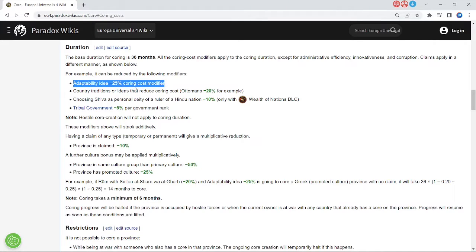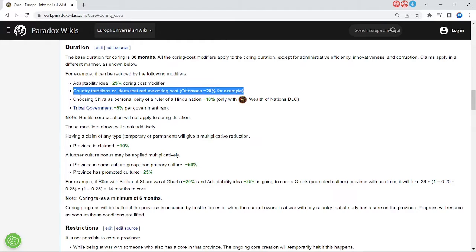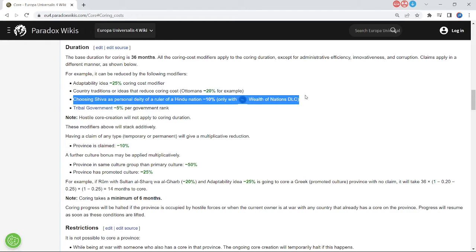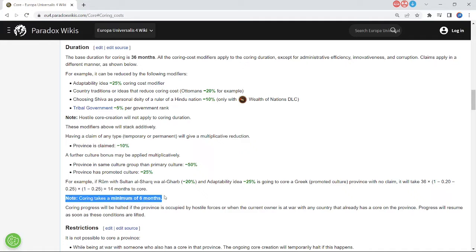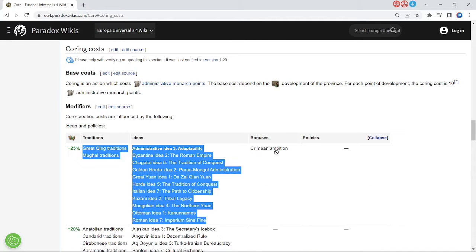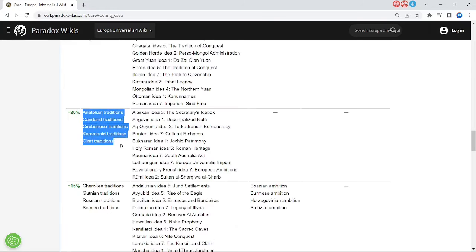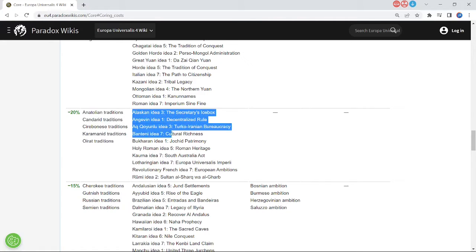I'd like to talk about a really powerful mechanic in the game known as core creation costs, and more specifically something called coring duration. So core creation costs, as you might know, reduces the amount of admin points that you need to use to core a province, right? And ideally, you'd like to get that as high as possible. You can get it up to a cap of 80%, so you pay 20% coring costs before administrative efficiency.